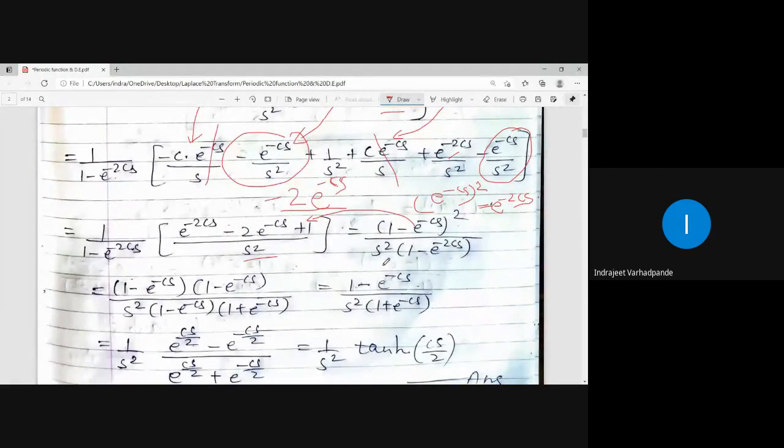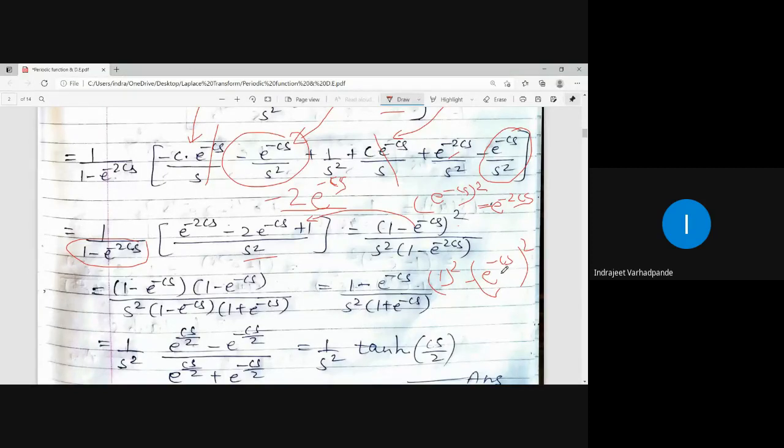Completed up to this. Now why am I making it as a whole square? Because I have to cancel it with this. I know the property a square minus b square is a plus b, a minus b. So how will I write this? 1 whole square minus e to the power minus cs whole square, right?